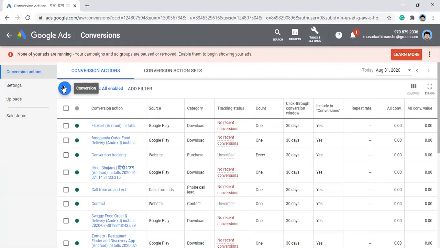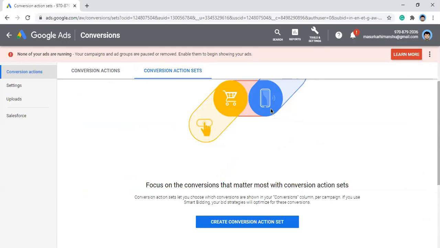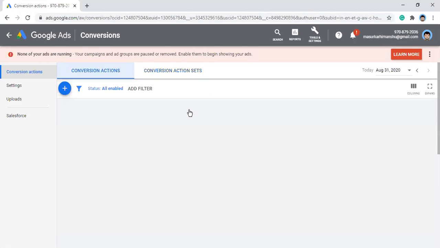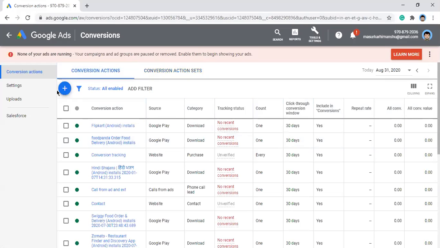You can see there are two options. First of all, conversion actions. This is where you define your action, right? And then conversion action sets, where specific actions can be grouped. Right, so we will go with the conversion actions first. I will click on this button.